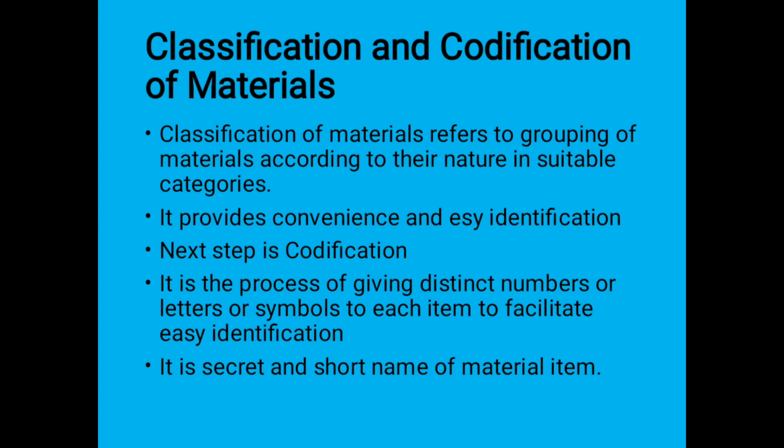Right? And that is the same thing here also in the case of raw materials. Okay, raw materials are classified into different categories. It is classified into different categories for the convenience of the persons, and for easy identification. And the next, after classification, the next step is codification. We are giving different codes to the products. The codes may be in the form of letters or symbols. That is also for easy identification, and it is a secret name for the material, and it is a short name of that material.